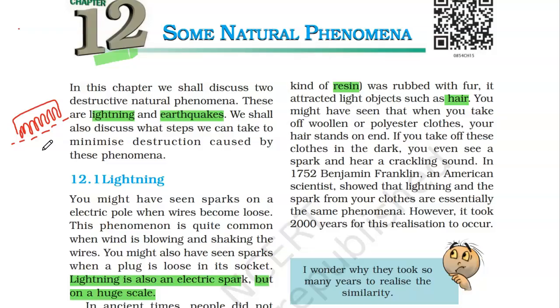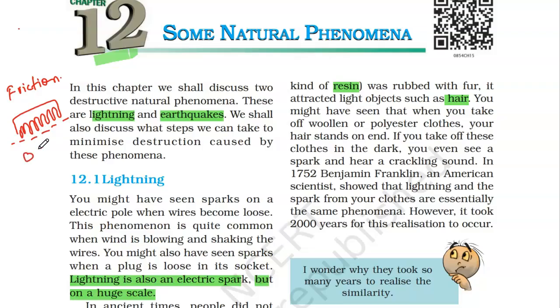Charging can occur in various ways: one is friction, one is conduction, one is induction. I'll explain these to you in a little detail later. When you brush the comb through your dry hair, you charge the comb by the process of friction. So this becomes negatively charged.